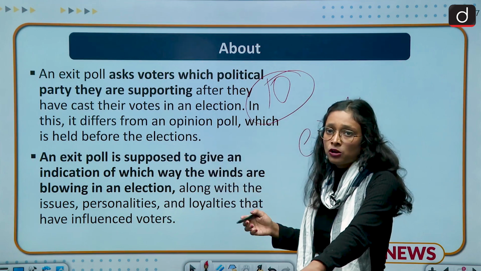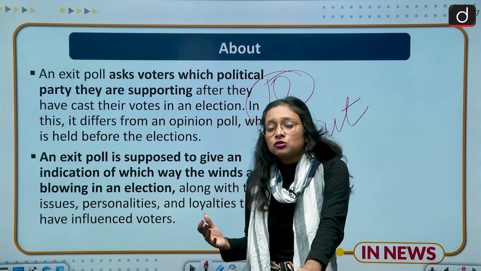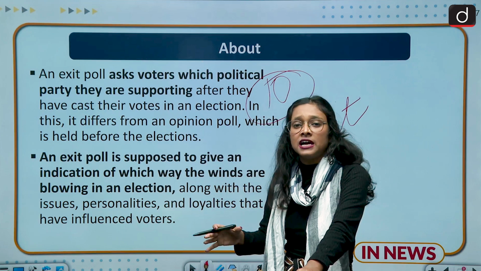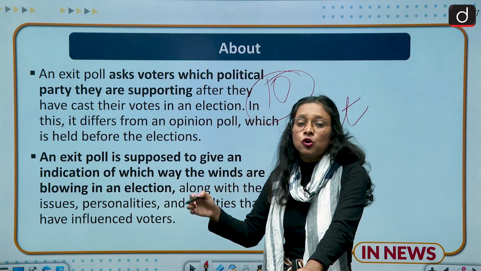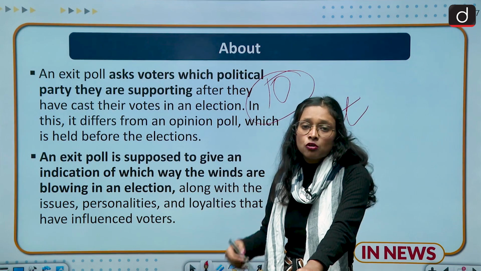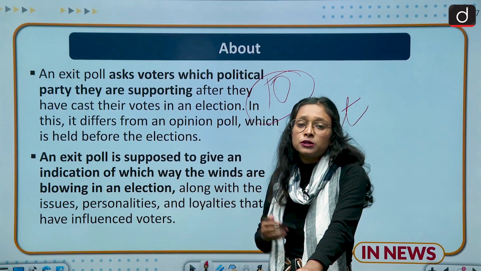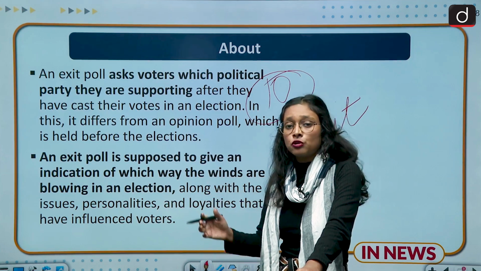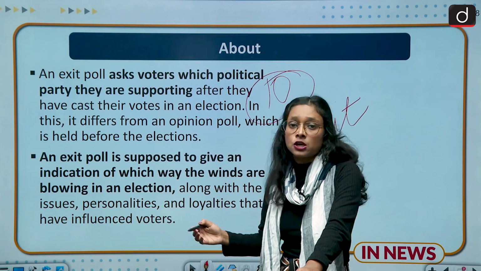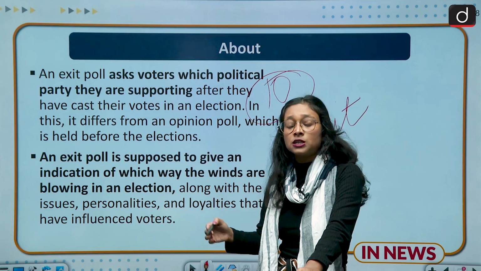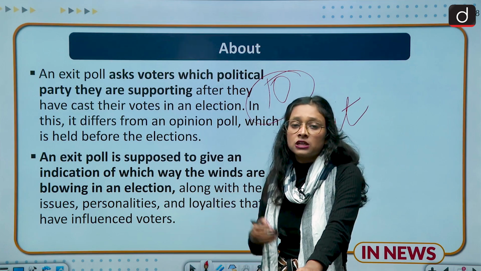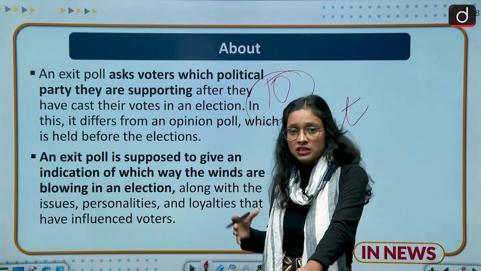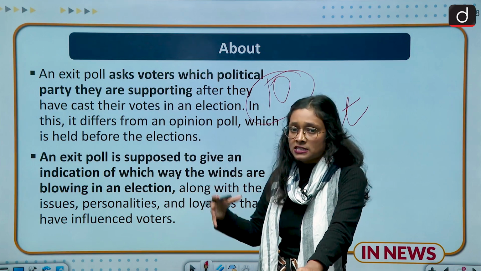So what does an exit poll exactly tell? It does not exactly tell who is going to come into power, but it gives a vague or somewhat near idea of who is going to win this election, who is winning in which constituency, and what would be the margin of votes. That is called an exit poll. But here you should not confuse it with opinion polls, because opinion polls are conducted before the election, while the voting is going on, but exit polls are conducted after the election. So there is a difference between opinion polls and exit polls.